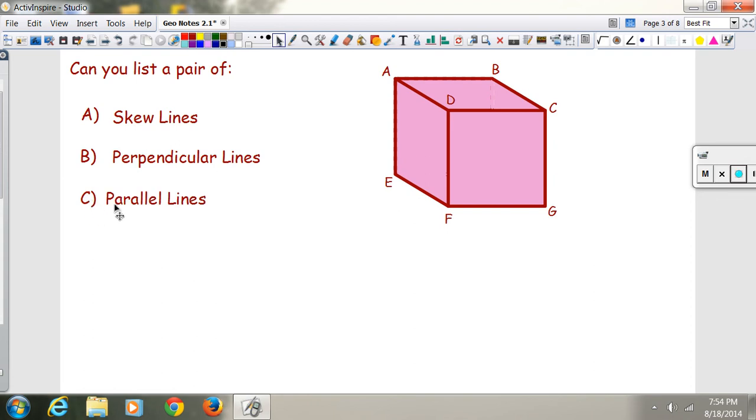And can you list a pair of parallel lines? Parallel would be like AE and DF, AB and DC. Those are going to be on the same plane. You can see that AB and DC are on this top plane right here. DF and CG are on this front plane. Those are called parallel lines.